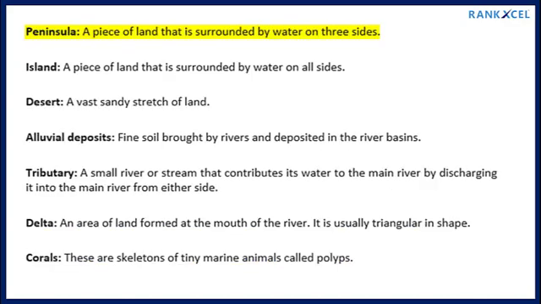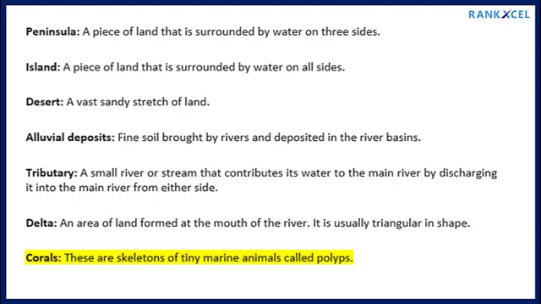Peninsula, a piece of land that is surrounded by water on three sides. Island, a piece of land that is surrounded by water on all sides. Desert, a vast sandy stretch of land. Alluvial deposits, fine soil brought by rivers and deposited in the river basins. Tributary, a small river or stream that contributes its water to the main river by discharging it into the main river from either side. Delta, an area of land formed at the mouth of a river. It is usually triangular in shape.